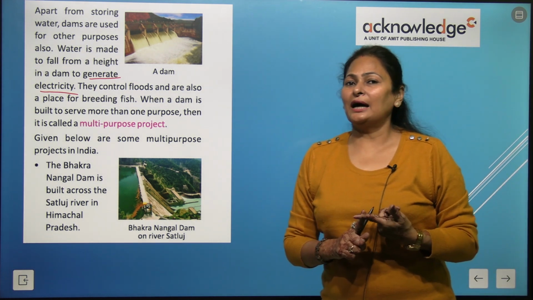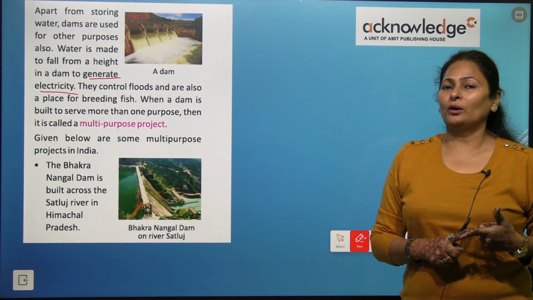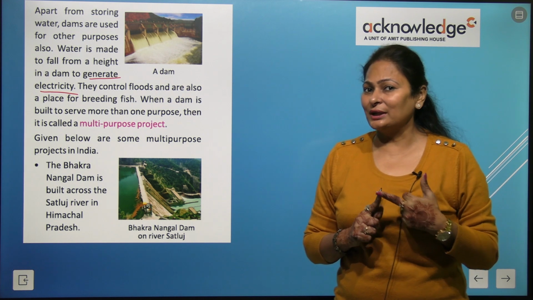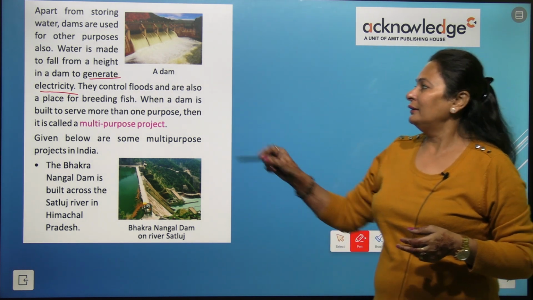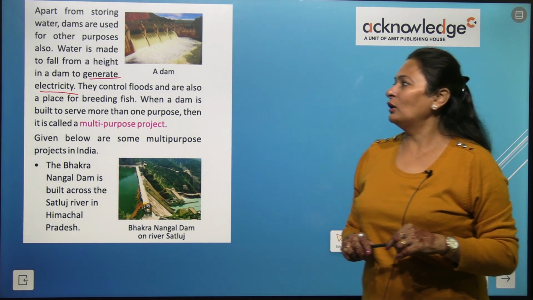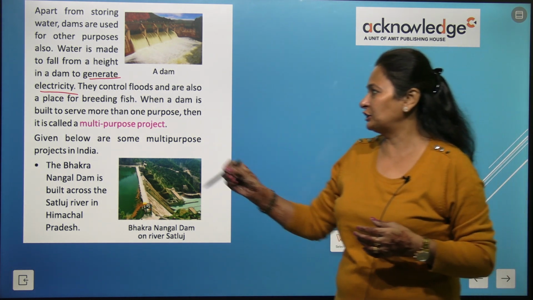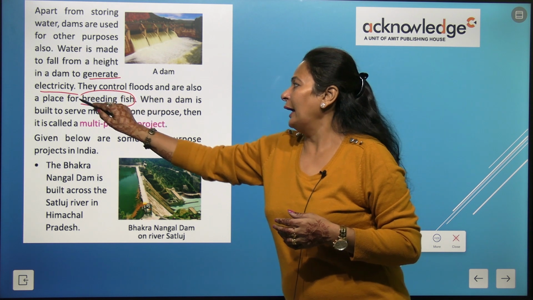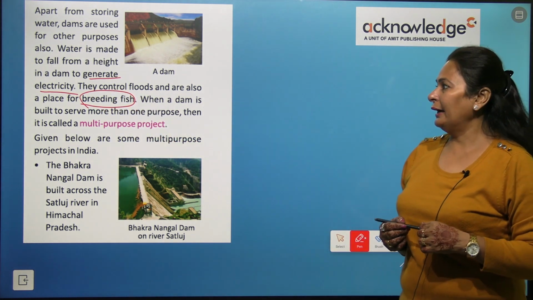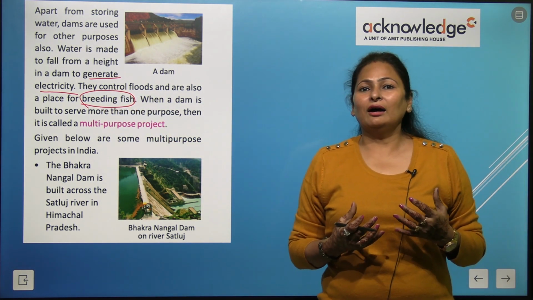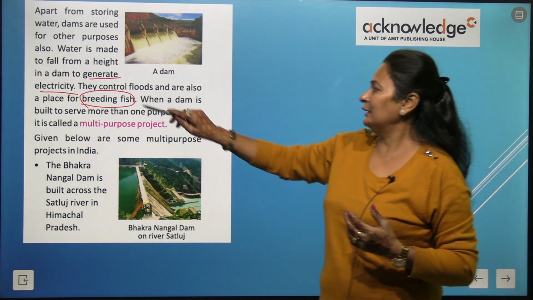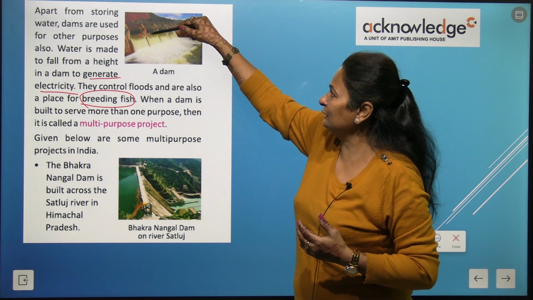So dams are not only storing water, they are used to generate electricity. They control floods and are also a place for breeding fish. Fishes can be bred here, and it controls the floods because it has the channels.